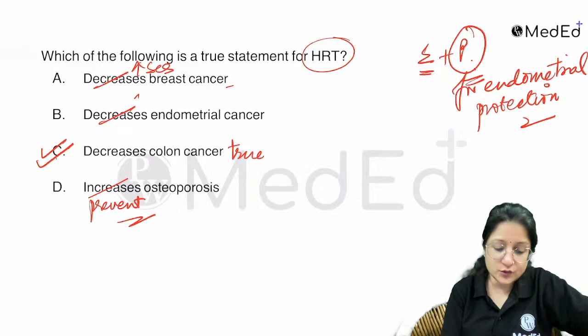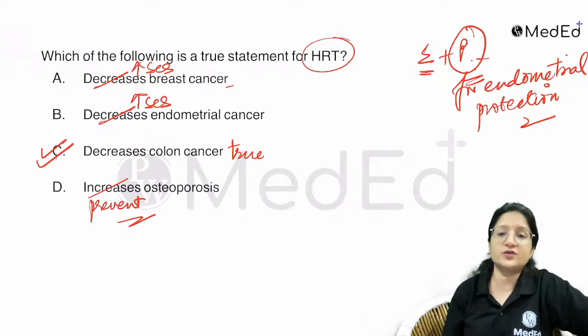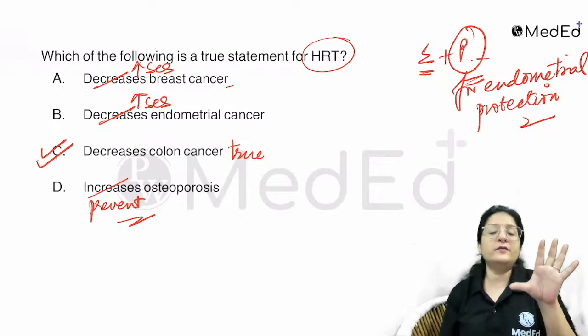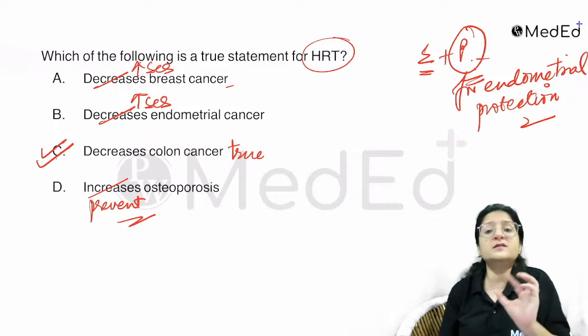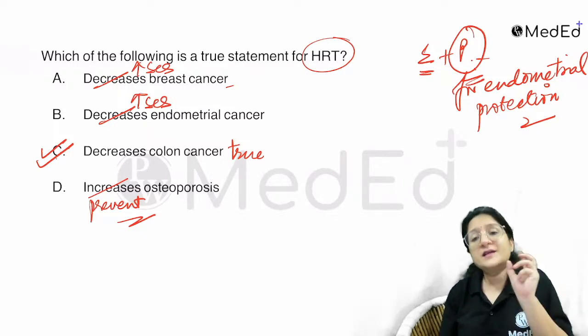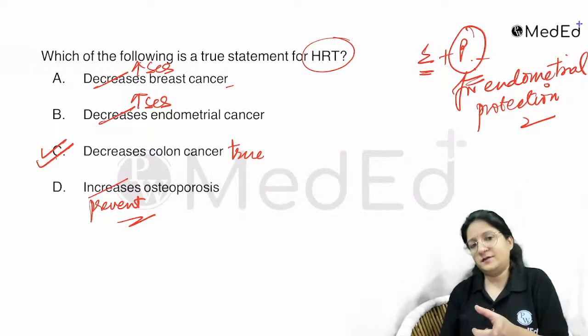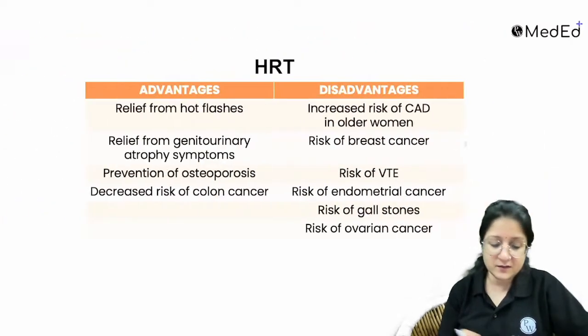Don't think that just because we are giving progesterone for endometrial protection, it is going to 100% decrease endometrial cancer. No, it is going to provide a degree of protection, yes, but it is not going to decrease the risk of endometrial cancer. With HRT, the risk of endometrial cancer is increased. Remember that also.